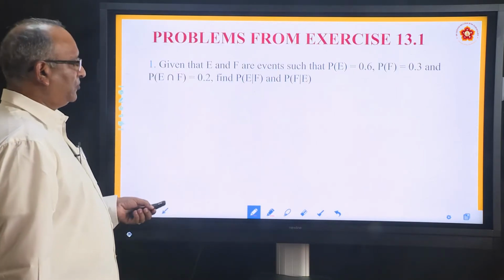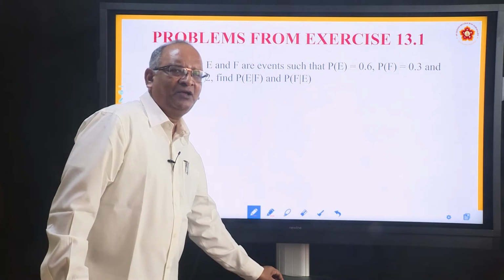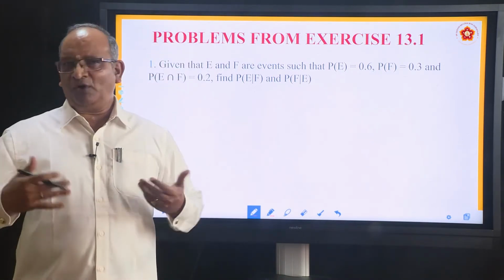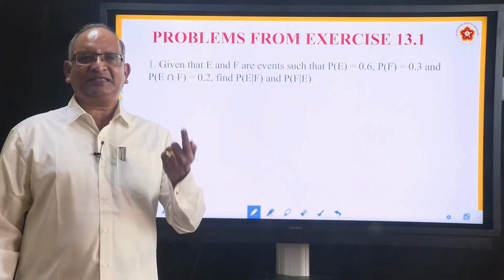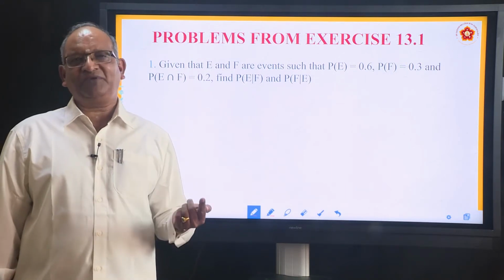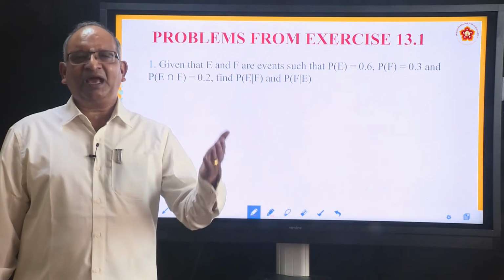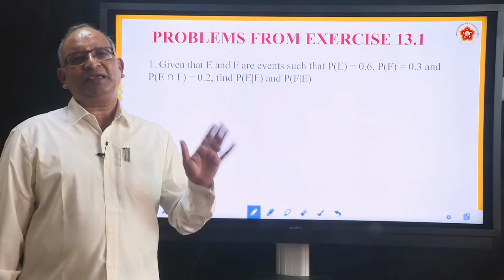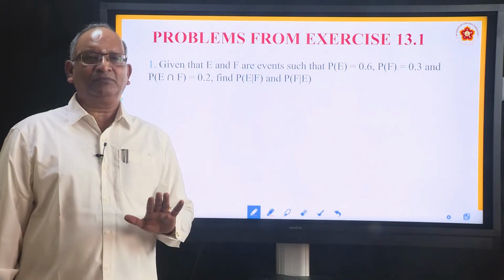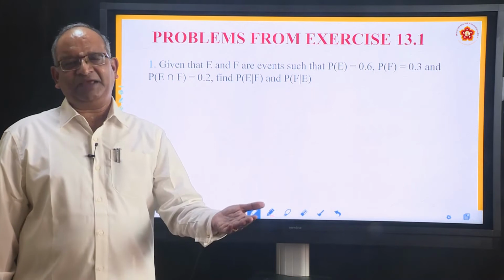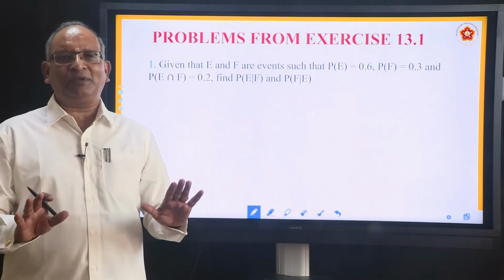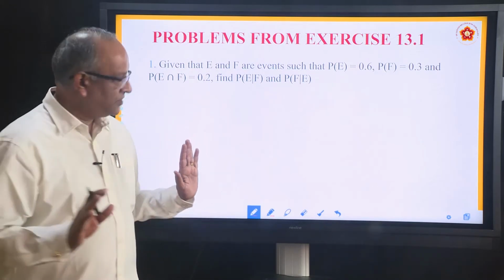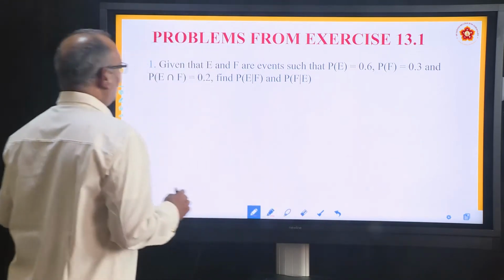From here we move on to the problems, and you will find the problems of this exercise very simple. No big formulae, we have learnt except one formula. What is the formula we have learned? Probability of event E when F has already occurred, P(E/F), is equal to P(E intersection F) by P(F). That is the only formula. All the problems of the exercise are based upon this.